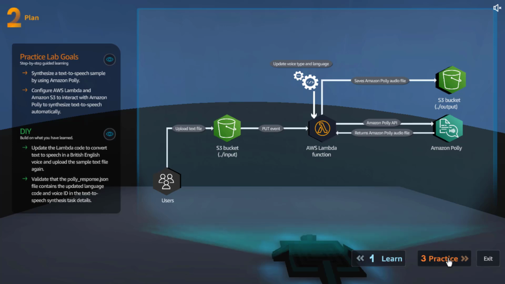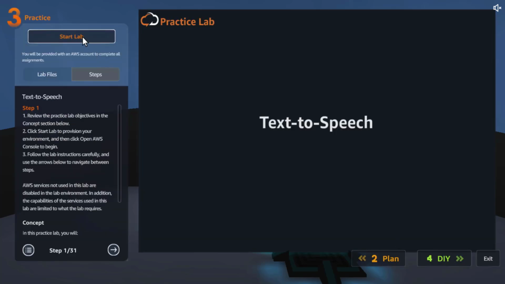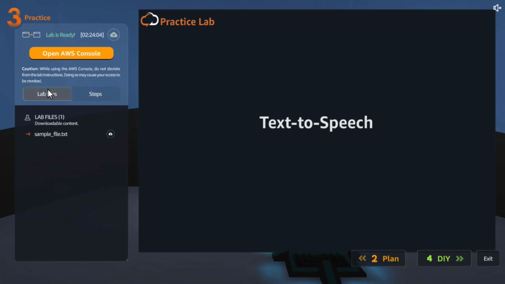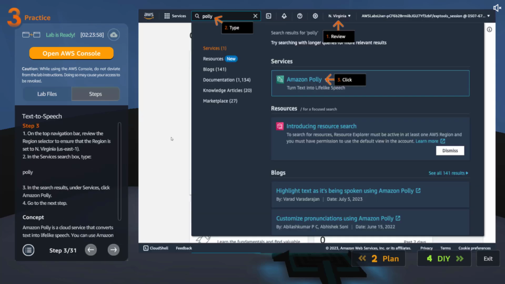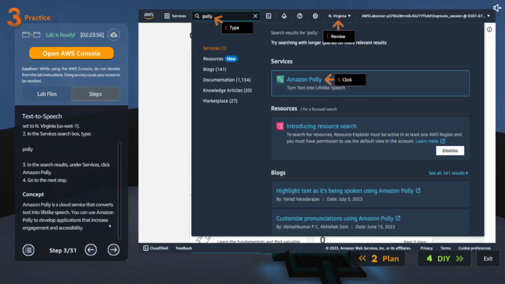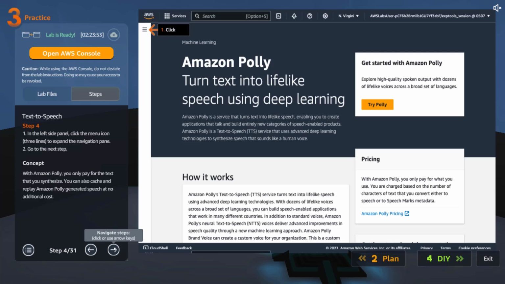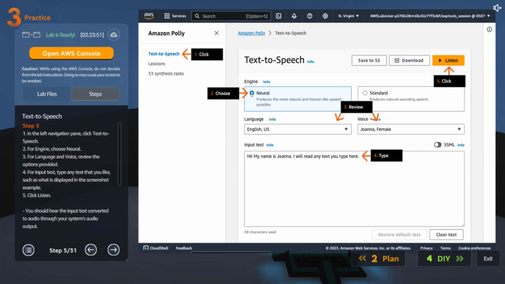All right, let's go ahead and click practice. Let's start the lab. These are going to be small, I know. So let's hit next. We already downloaded the file. Let's go to Polly, try Polly, then engine neural or standard, review, English US, John or female. You can select anything you want, and you can enter whatever you want.